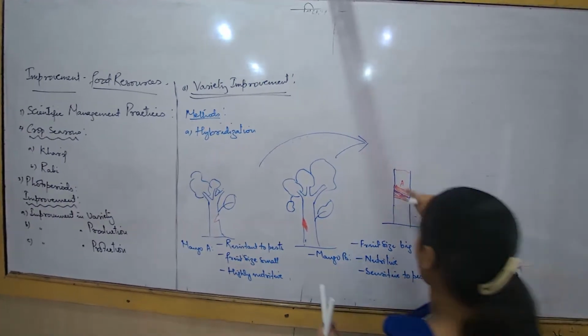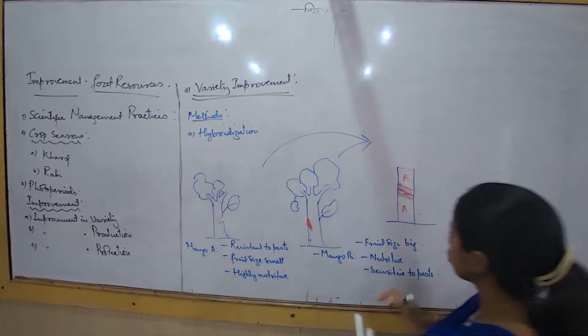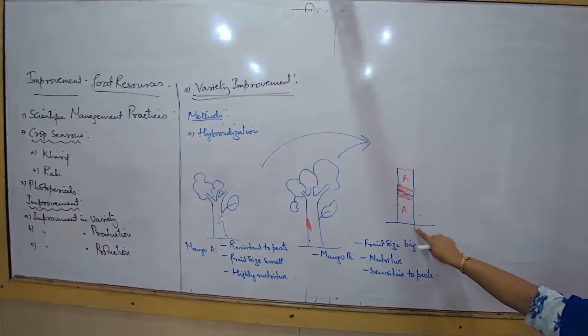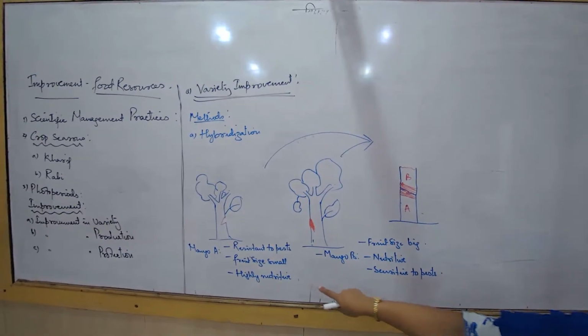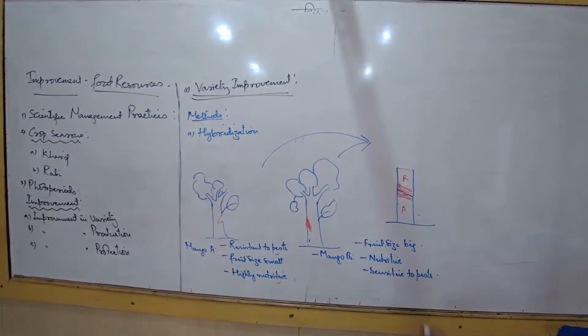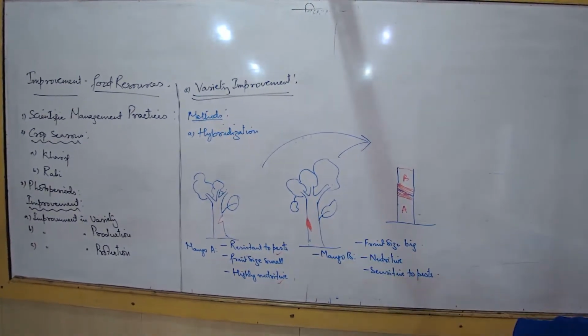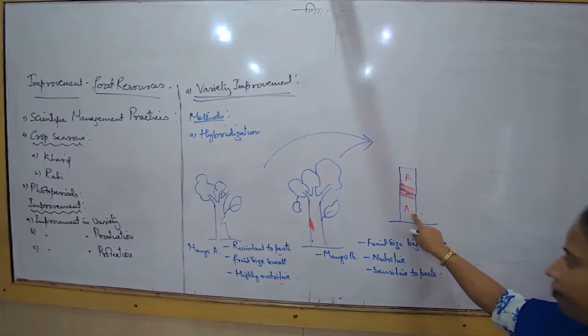I'm sorry, I take A here. We have to take A here and then B here. So why do we take A? Because A has more good characters. It is resistant also and highly nutritive also. So we are taking part of B, merging with the stem of A.